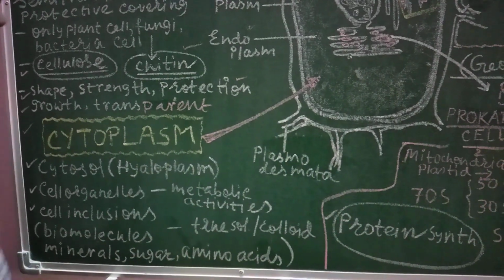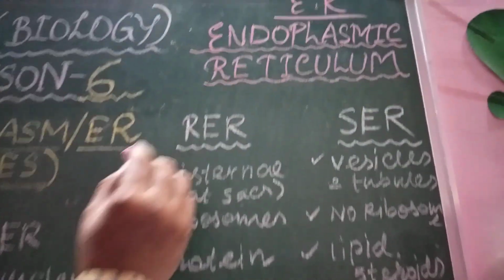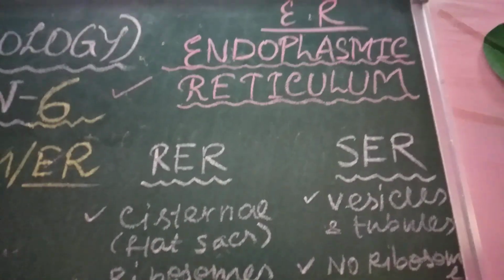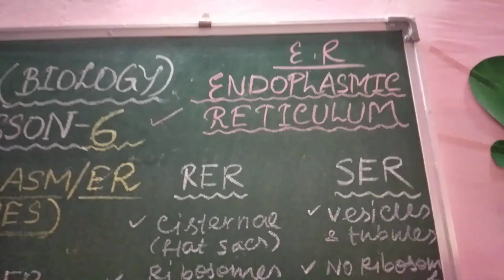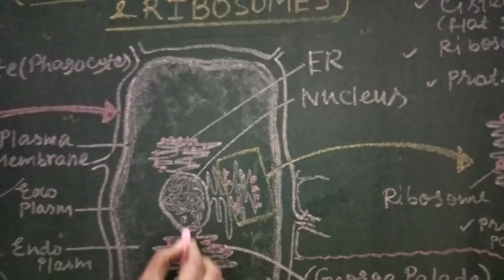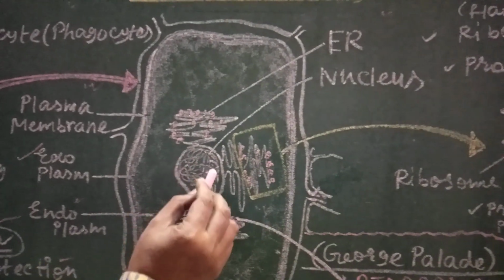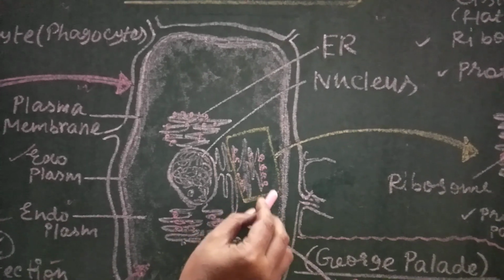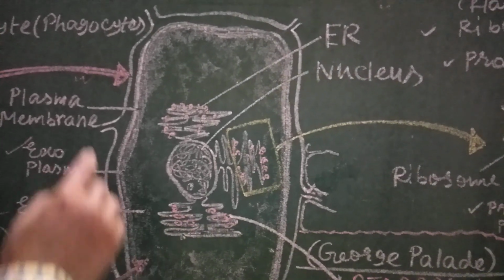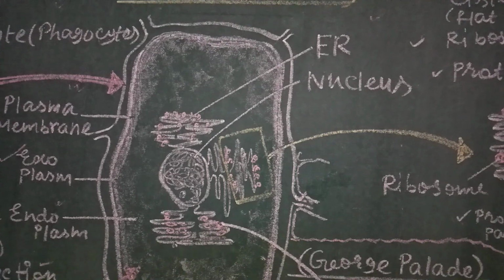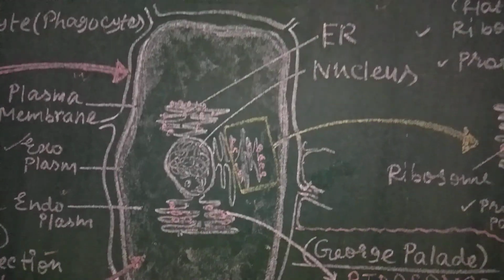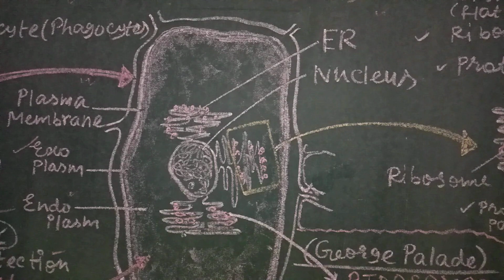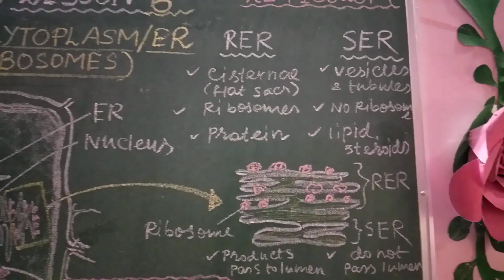Okay, now we are going to discuss a very important cell organelle, that is called the endoplasmic reticulum. We abbreviate it as ER. In this diagram you can see on the outer side of the nucleus, it starts from the nucleus and ends almost near the plasma membrane. It is present in almost all portions of the cytoplasm in a cell. Endoplasmic reticulum is absent in prokaryotic cells. It is present in all types of eukaryotic cells.